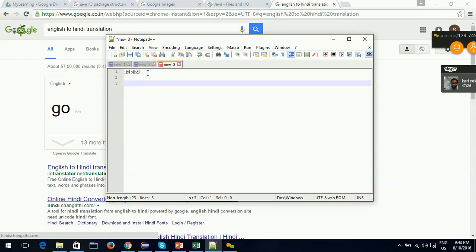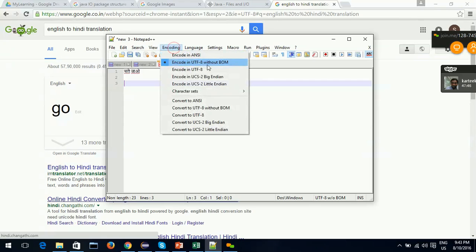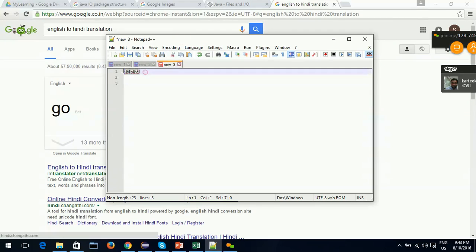So how is this data represented in memory? I have written "chale jao". This is actually converted into corresponding bytes and stored in memory. When we view that data again, Notepad++ reads the bytes and sees the encoding scheme. It uses this UTF-8 encoding scheme. Using that scheme, it converts the data back into actual text and shows it to us. This is what happens at runtime, on the fly, when you open any text file.